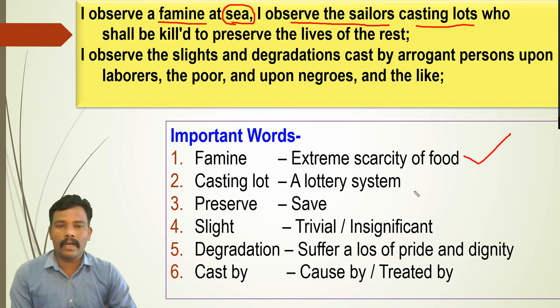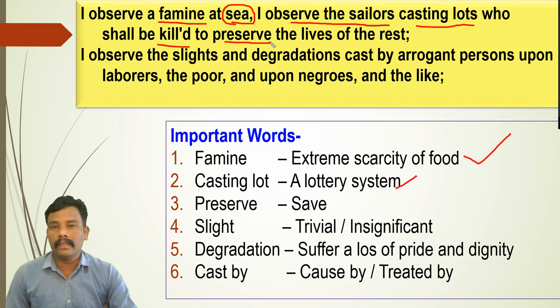What a lottery system is there, and this is pathetic for the sake of what? Living life. So there is no food. That is why there is a lottery system, and therefore shall be killed to preserve. So someone is being killed for what sake? To preserve the lives of the rest, means to save, preserve. Now you can imagine how pathetic this is. This is a very horrific condition, very horrific. We cannot imagine. It means what? Human is eating another human, and this is also observed.